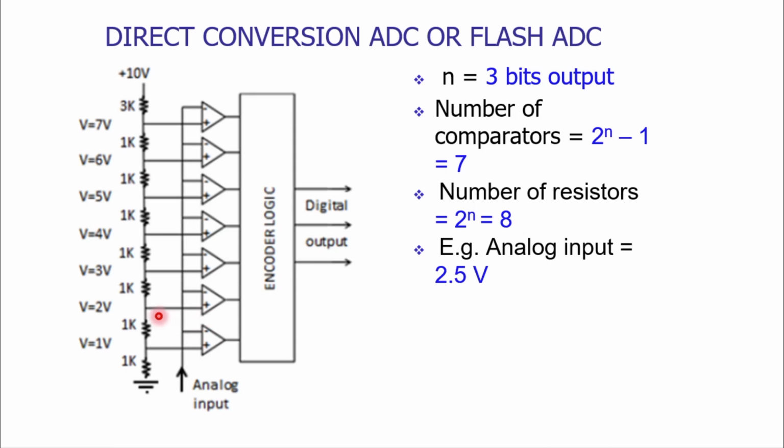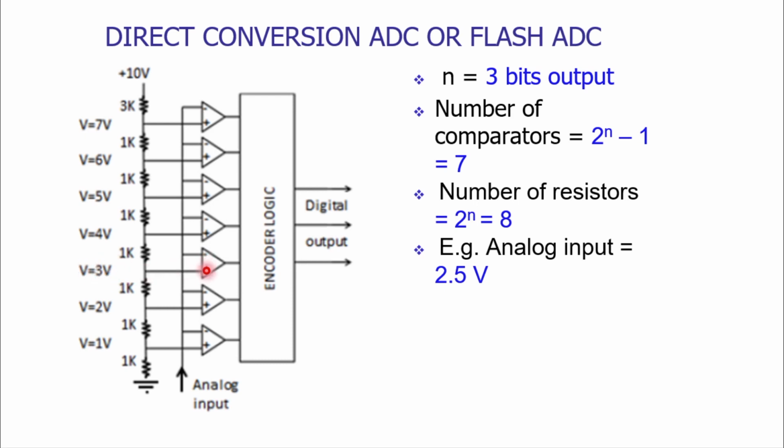Now we are going for the third comparator. The 2.5 volts is further applied to the third comparator. Its reference voltage is 3 volts. The input voltage at the inverting terminal is less than the reference voltage of 3 volts.